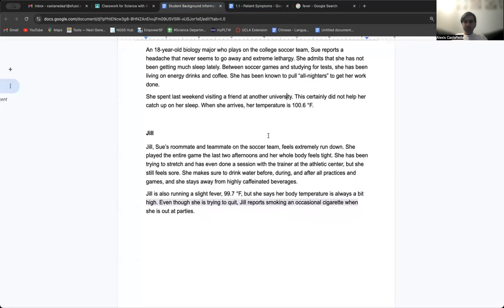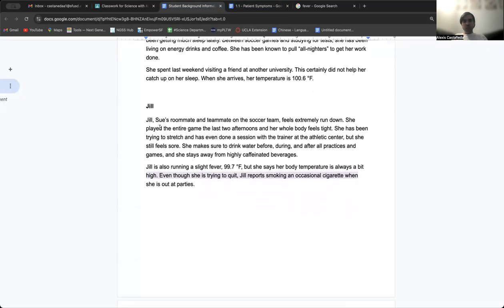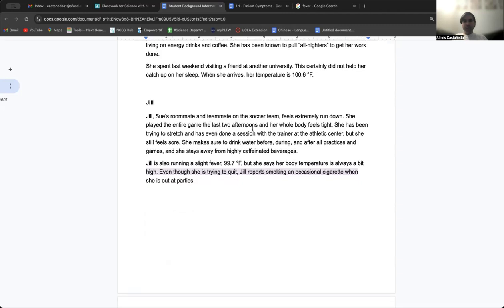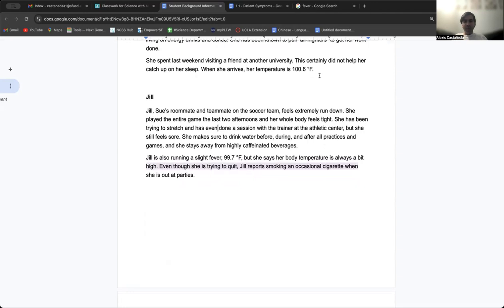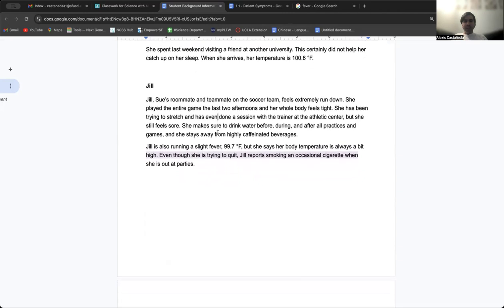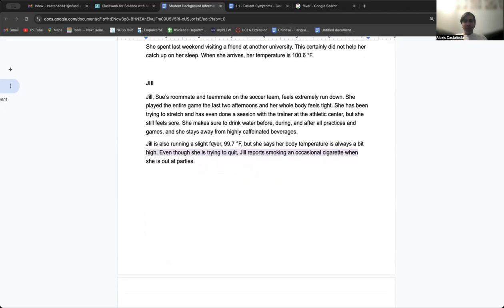So let's continue on, let's look at Jill now. Jill, Sue's roommate and teammate on the soccer team, feels extremely run down. She played the entire game in the last 2 afternoons and her whole body feels tight. She has been trying to stretch and has even done a session with the trainer at the athletic center, but she still feels sore. She makes sure to drink water before, during, and after all practices and games, and she stays away from highly caffeinated beverages. Jill is also running a slight fever, 99.7 degrees Fahrenheit, but she says her body temperature is always a bit high. Even though she is trying to quit, Jill reports smoking an occasional cigarette when she is out at parties.